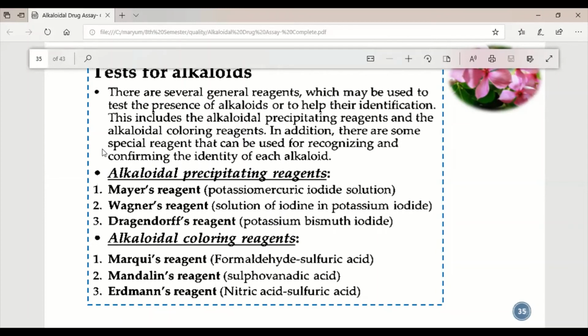Various reagents are used that form precipitates or colors for the recognition of alkaloids. Alkaloidal precipitation reagents are Mayer's reagent, which uses potassium mercuric iodide solution; then Wagner's reagent, which uses iodine and potassium iodide; then Dragendorff's reagent, potassium bismuth iodide. Then the alkaloidal coloring agents are Marquis reagent, formaldehyde and sulfuric acid; Mandelin reagent, sulfovanadic acid; and Erdmann reagent, nitric sulfuric acid.